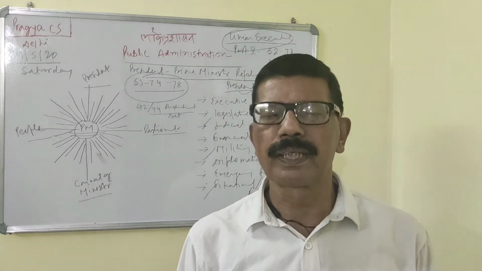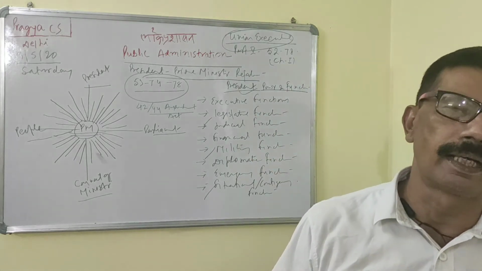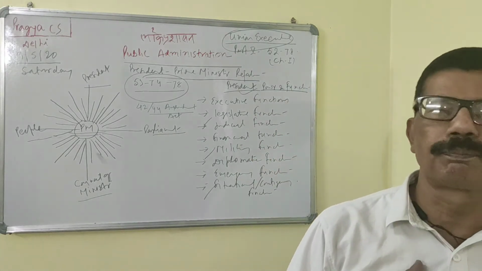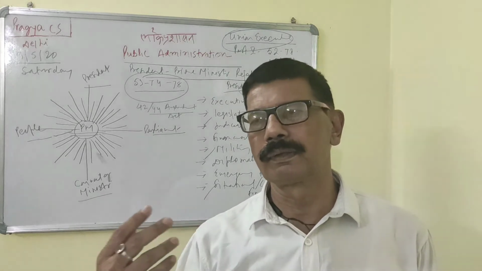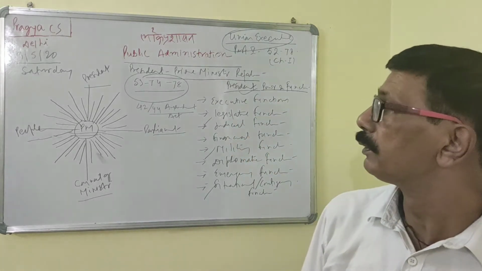So these are certain functions under judicial power, under Article 72, where he has power to grant pardons in case of judicial matters or punishment.